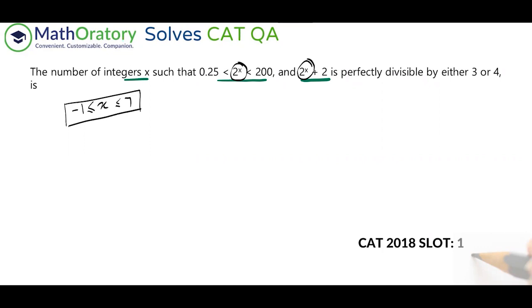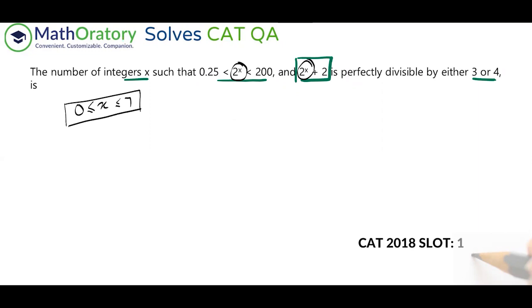So the other condition that we have is this thing, 2 to the power x plus 2, is perfectly divisible by either 3 or 4. So as soon as it says, divisible by either 3 or 4, in that case, this x equal to minus 1 doesn't make any sense anymore, because if you substitute x equal to minus 1 here, you'll have something like half plus 2, which is not an integer. So if it is not an integer, there is no point of checking divisibility and all. So let me readjust this range. So we don't care about this minus 1 at all. So the range that we are looking for is 0 to 7. 0 will be acceptable because 2 to the power 0 will be 1, by the way.